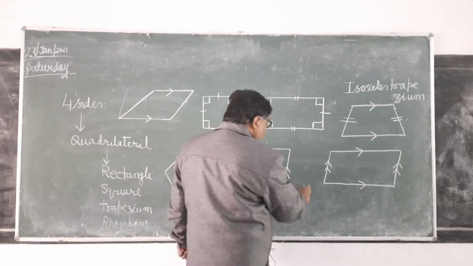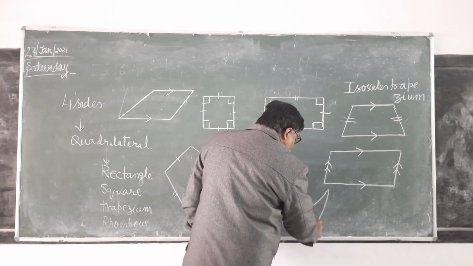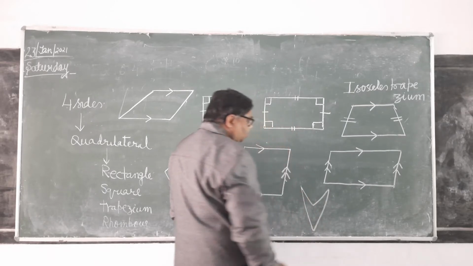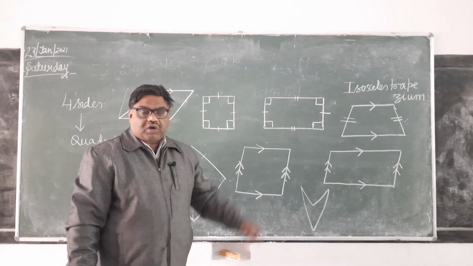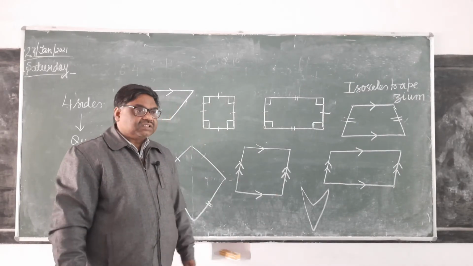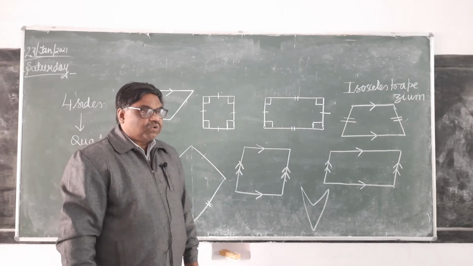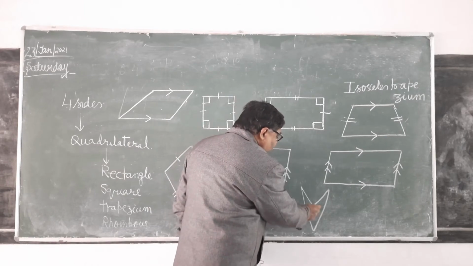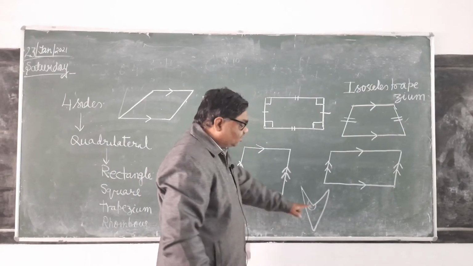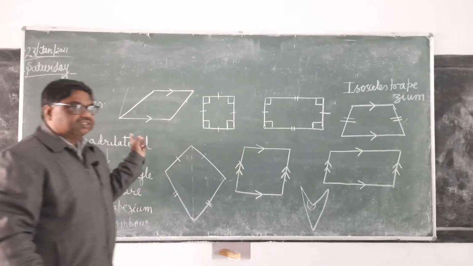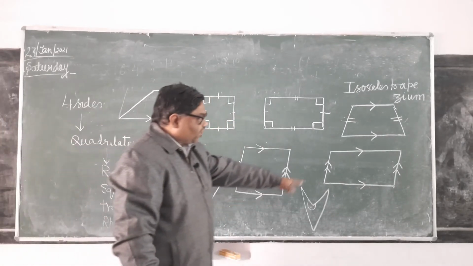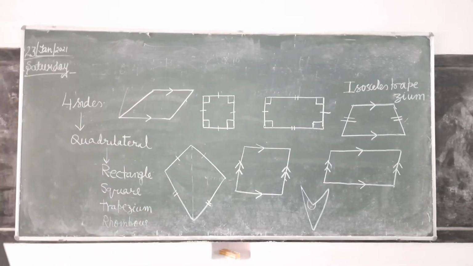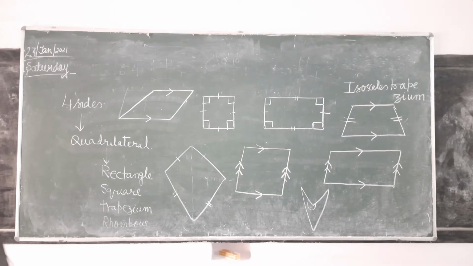If it is like this, you can see here I have made this. This is also a quadrilateral bounded by 4 line segments. What is the name of this? It is arrow. Here one angle is more than 180. Means this one is different from all these.